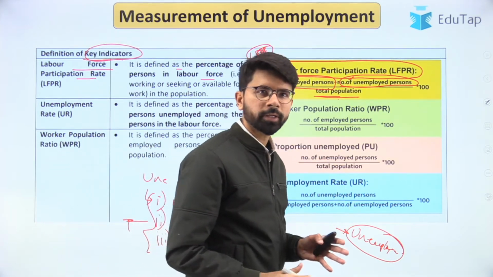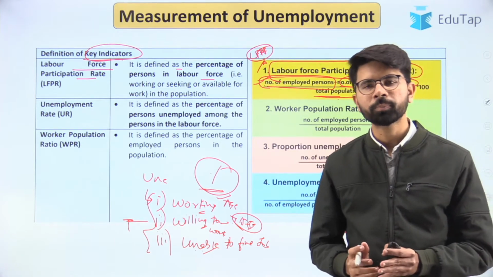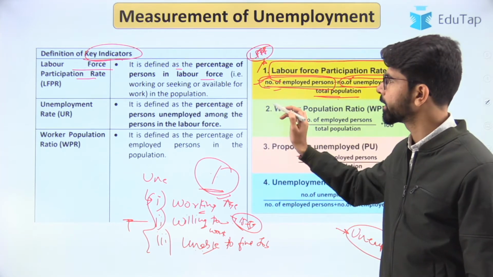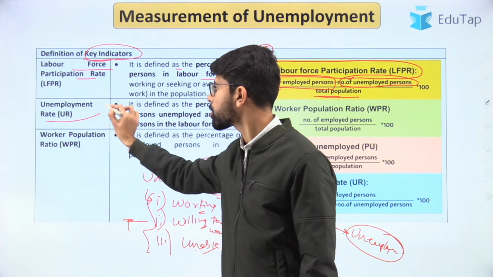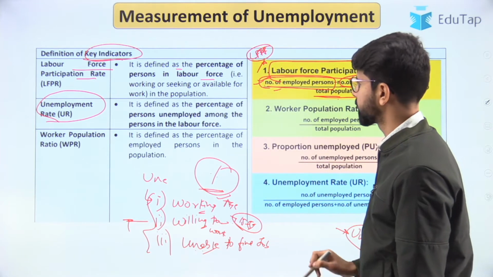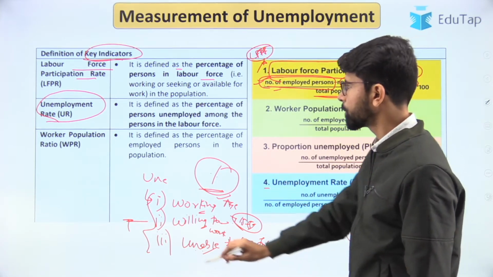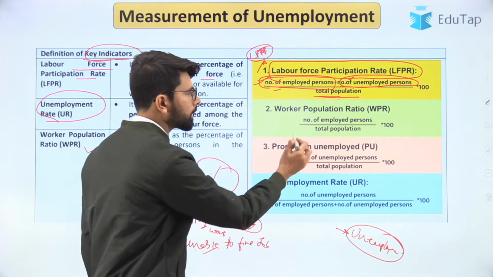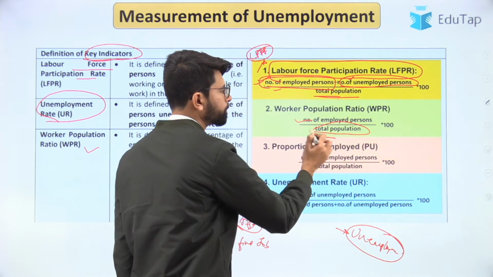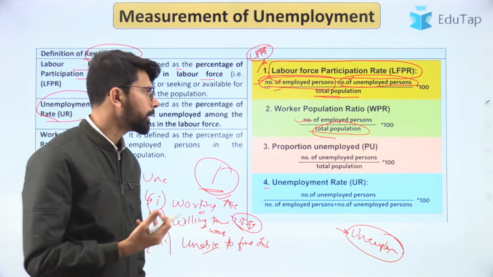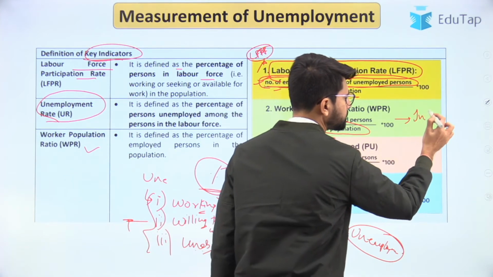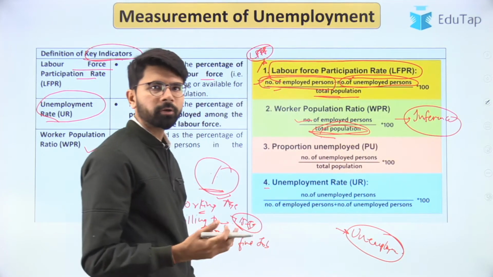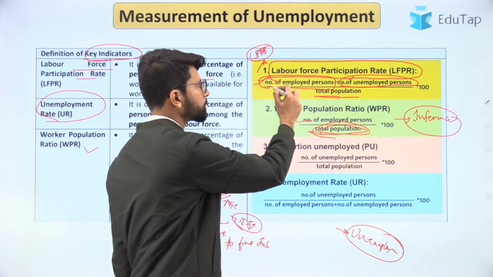This is a key indicator which will give us an idea of the number of people who really want to go out there and participate in economic activities. So the LFPR is an important indicator. Now let us come to the unemployment rate. Before proceeding with the unemployment rate, there is one more indicator, which is the worker population ratio. What do we mean by worker population ratio? It is the number of employed persons divided by the total population. This really doesn't give us any inference, because it is considering the total population, but we do not need the total population. Rather, we should be considering LFPR.